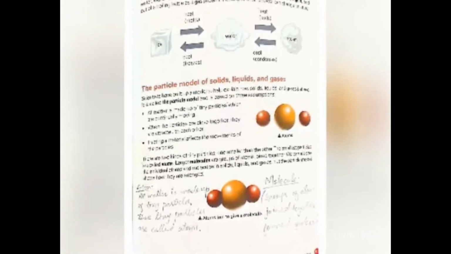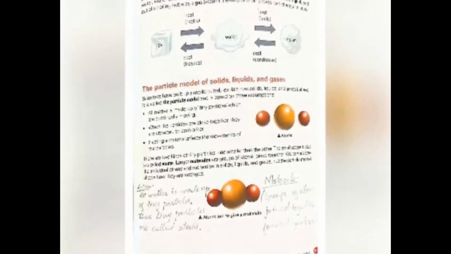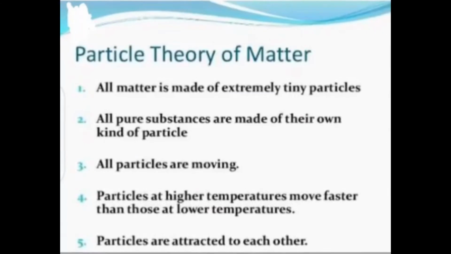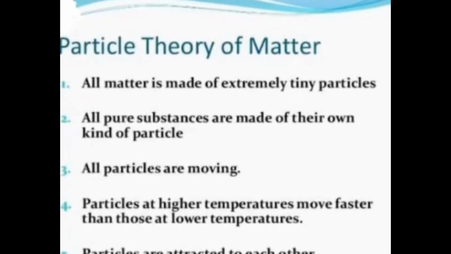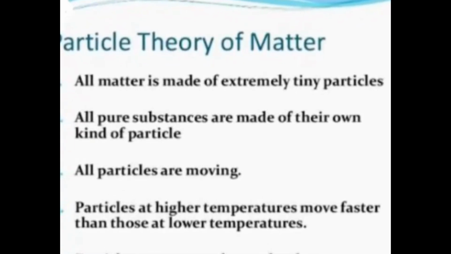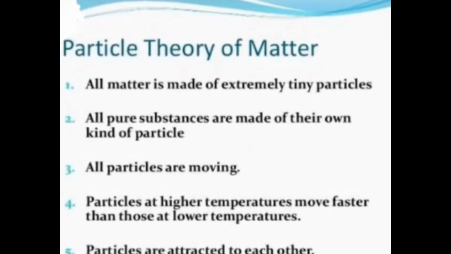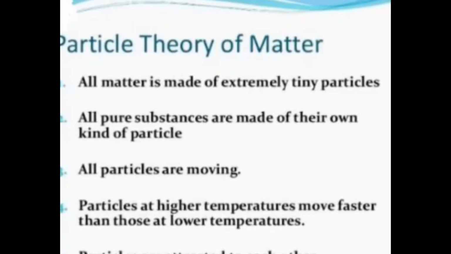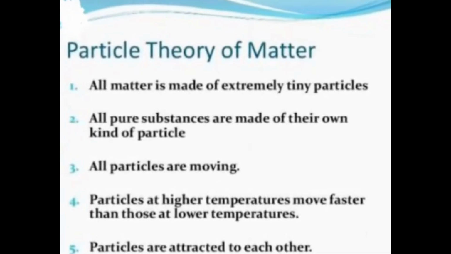Assalamualaikum students. Today I am going to explain to you the particle model of solid, liquid and gas on page number 81. You should know that all the substances present around us are made up of the smallest unit, that is called an atom. There are certain points for the particle model. As scientists have discovered, all matter is made up of extremely tiny particles called atoms. All pure substances are made up of their own kind of particles, means same kind of particles joined together to form a molecule.